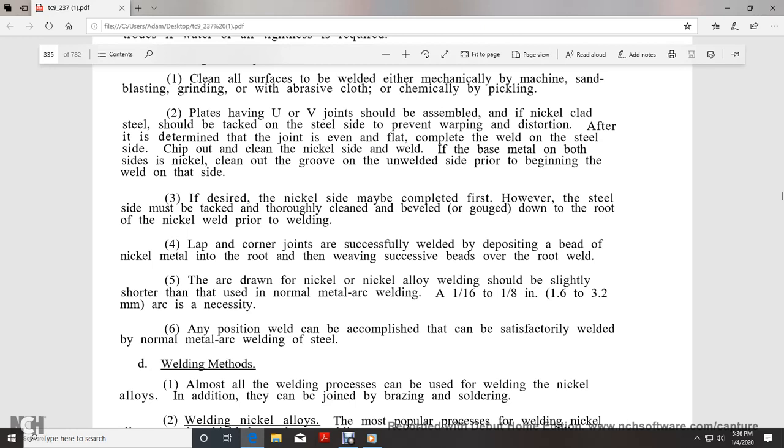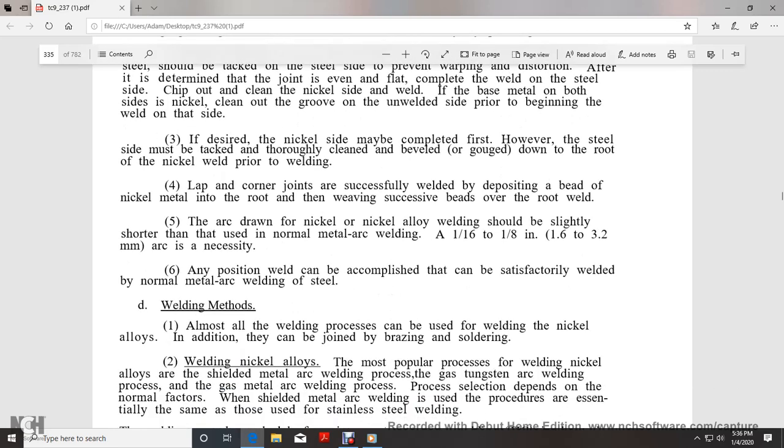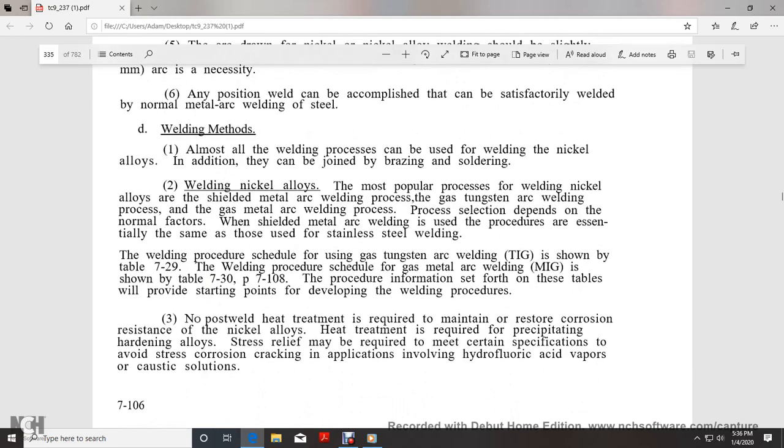The arc drawn with nickel alloy welding should be slightly shorter than that used with normal metal arc welding. For normal metal arc welding, a 1/16 to 1/8 of an inch arc is necessary. Any position weld that can be satisfactorily welded with normal metal arc welding of steel can be accomplished.